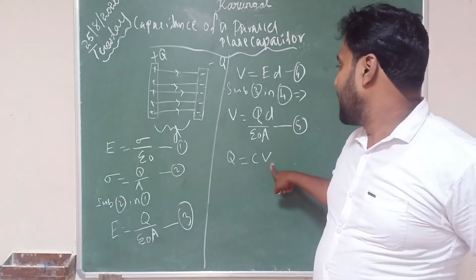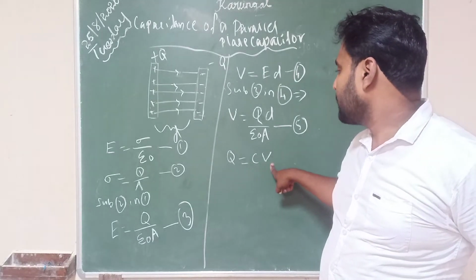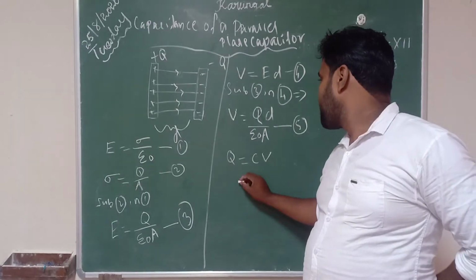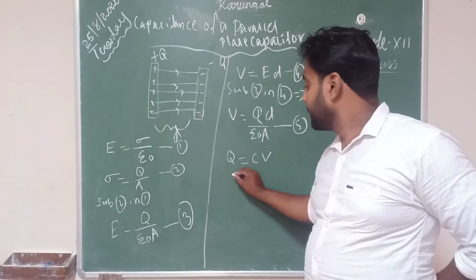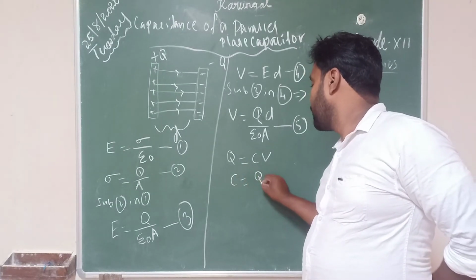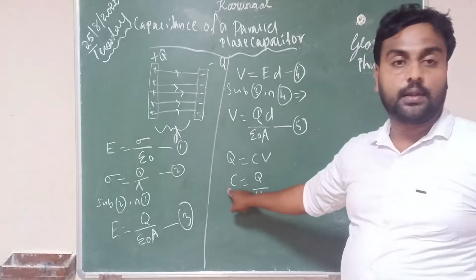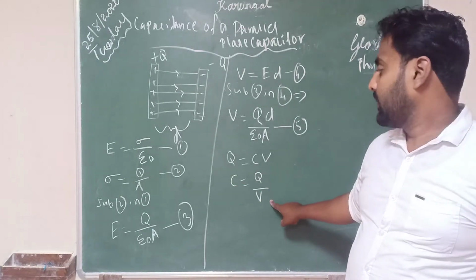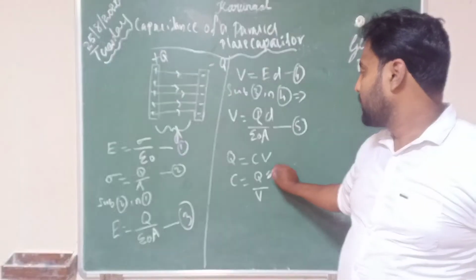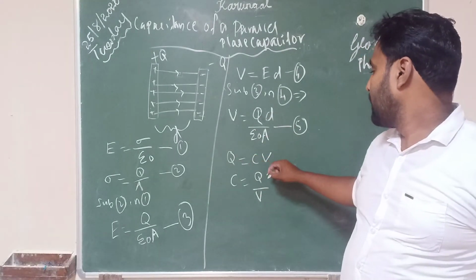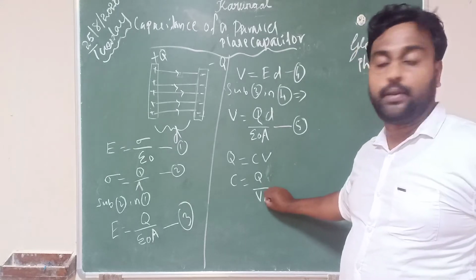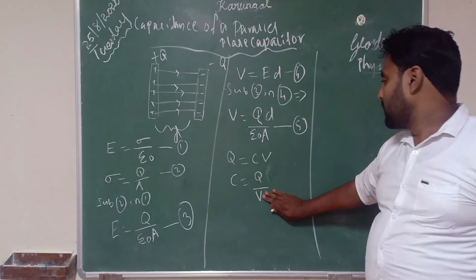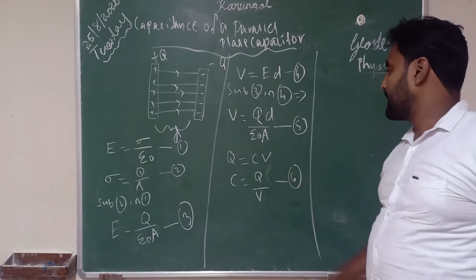From this formula, we can find C equal to Q by V. Capacitance of a capacitor, C is equal to Q by V. Already we have found V is equal to QD by epsilon 0 A. So take this as equation 6.